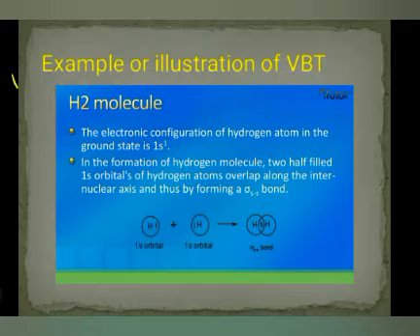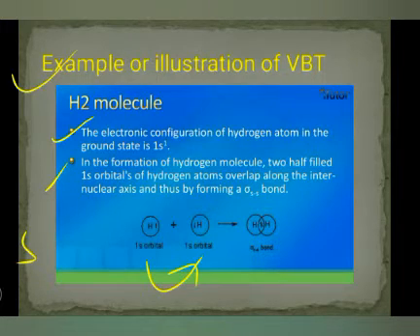Now one by one we will discuss the valence bond theory structures. Let's discuss H2. H2 is basically an SS type overlap. The electron configuration of the hydrogen atom is 1s1, and in the formation of the hydrogen molecule, the half-filled 1s overlaps with the half-filled 1s of the other atom. This type of overlapping is called an SS bond.